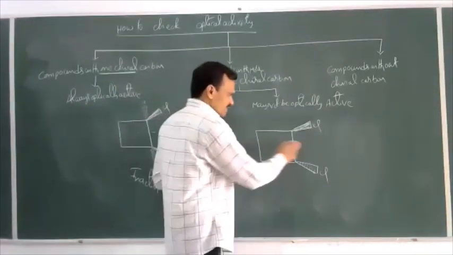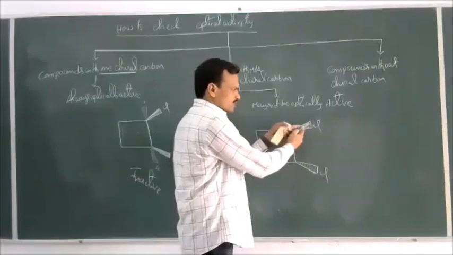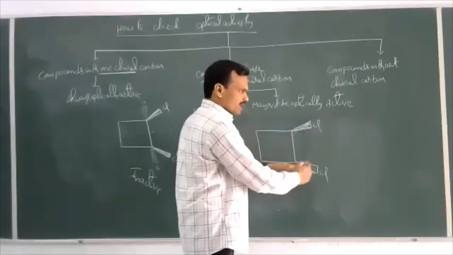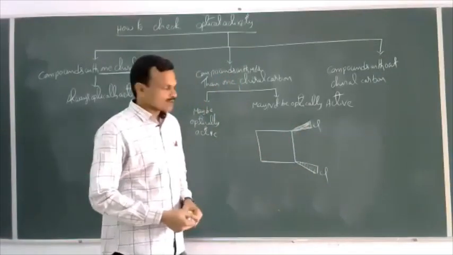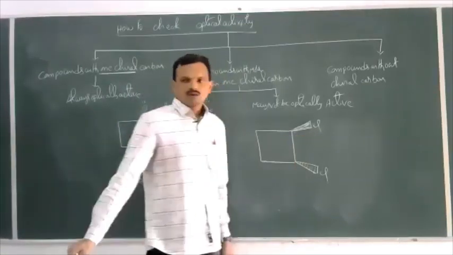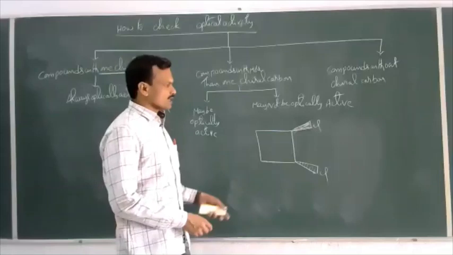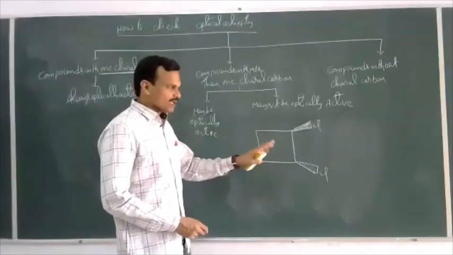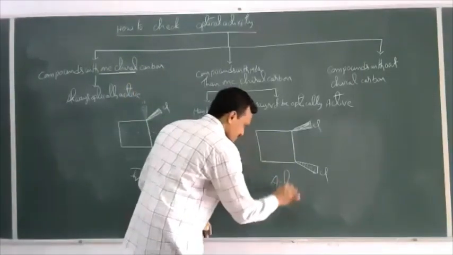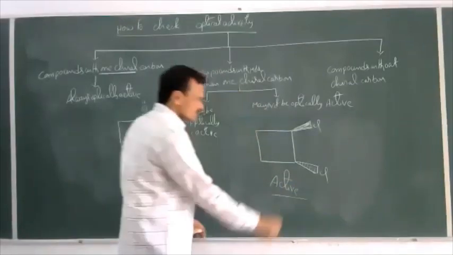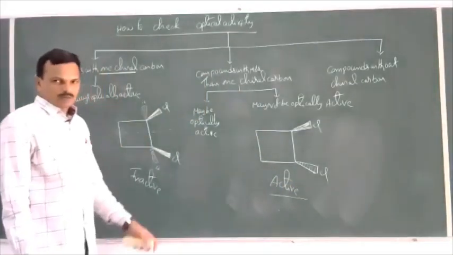Now, if I take one half of the molecule, it is projected towards us. The other is projected away from us. So, one half of the molecule is not the mirror image of the other half of the molecule. So, this is optically active only. No symmetry is there. This is an optically active compound.